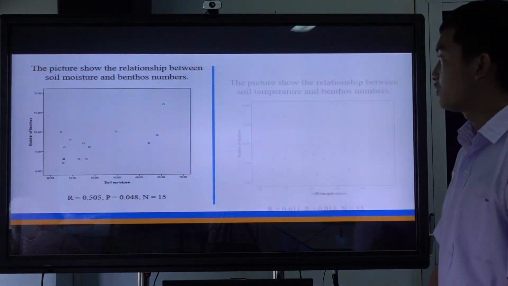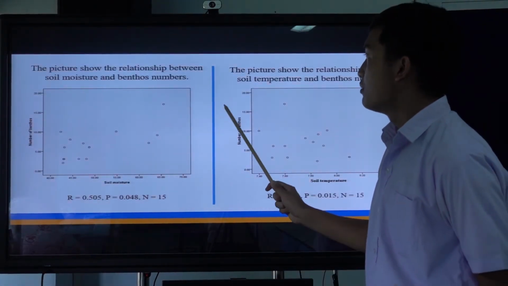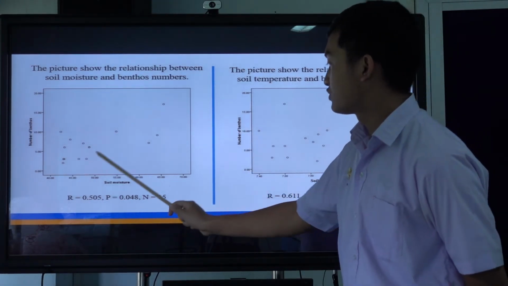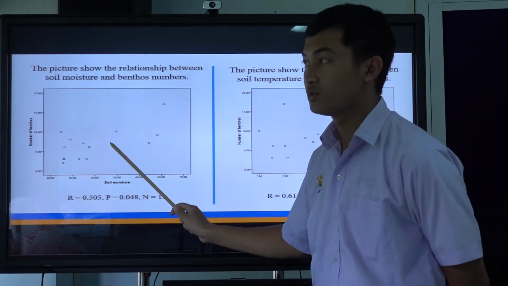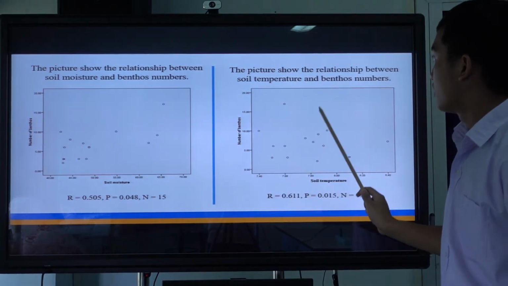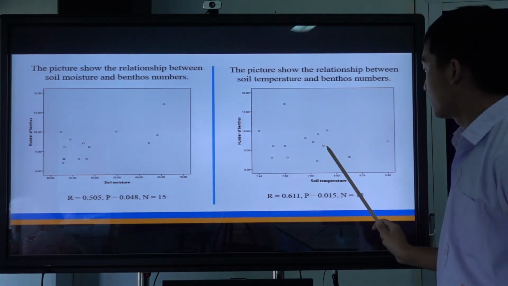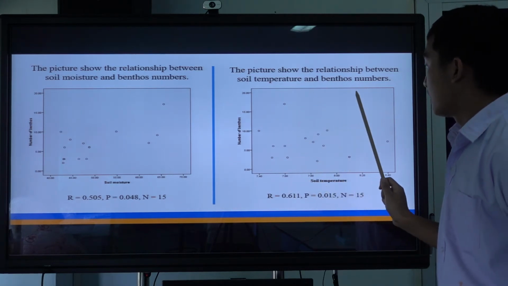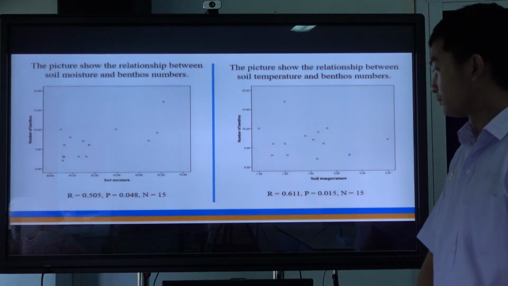Then we analyzed it into graphs. This picture shows the relationship between soil moisture and benthos number. If the soil moisture was increasing, the number of benthos was increasing too. The other picture shows the relationship between soil temperature and benthos number. It shows that as the soil temperature was increasing, the number of benthos was decreasing.